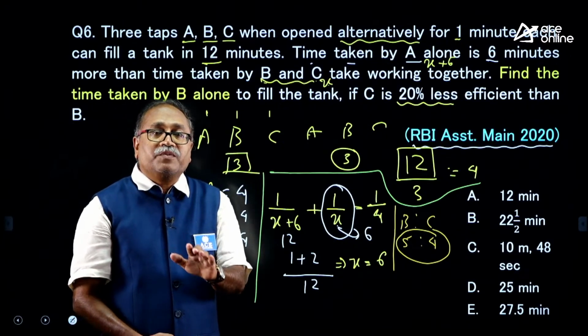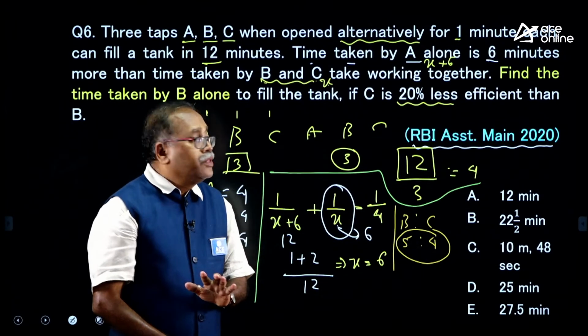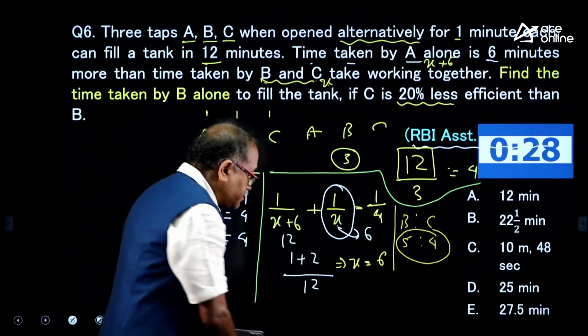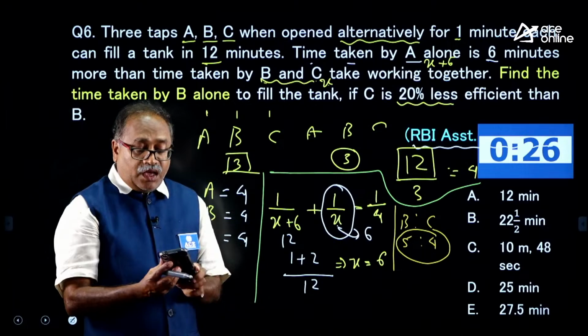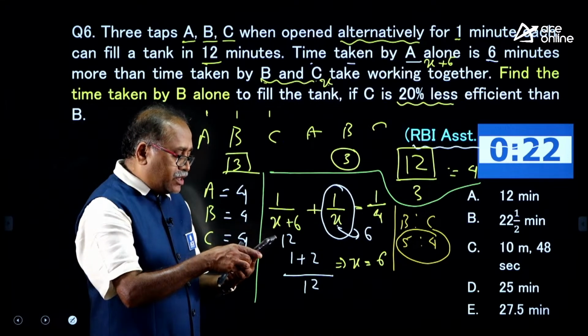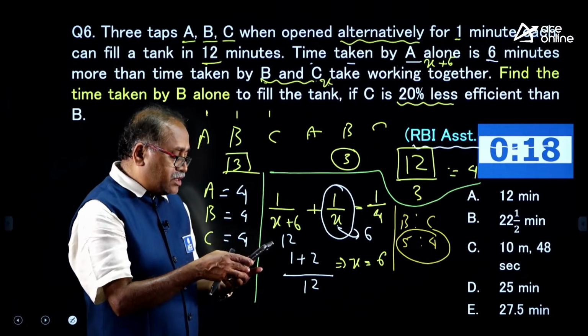If you have had good practice, then only you can answer this particular question in time and work. So, I give 30 seconds for you to answer it, my dear friends. I give every possible clue, and Mr. Ganesh, you are doing so nice. Can you please answer this question, sir?